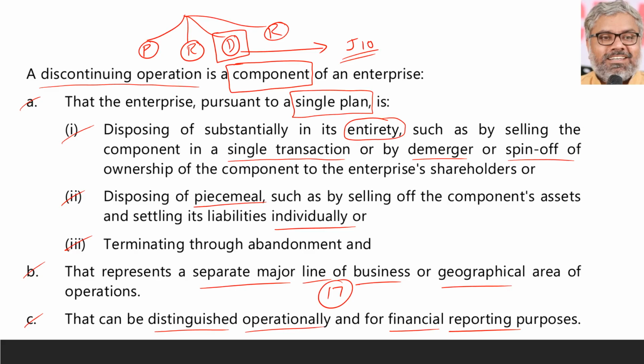Second, this component should represent a major line of business or geographical area. Third, this component should be capable of being distinguished operationally and for financial reporting purposes. Then we call that component of an enterprise a discontinuing operation, if it is disposed of substantially or in piecemeal or terminated through abandonment.